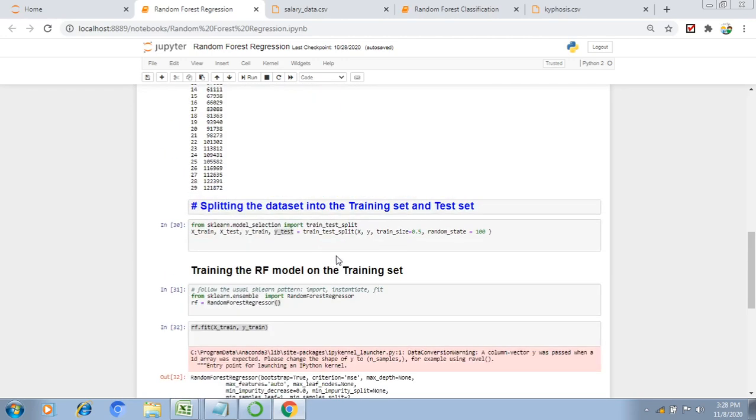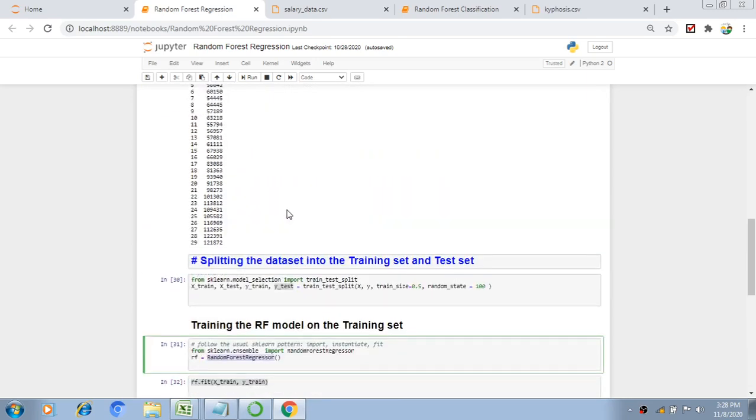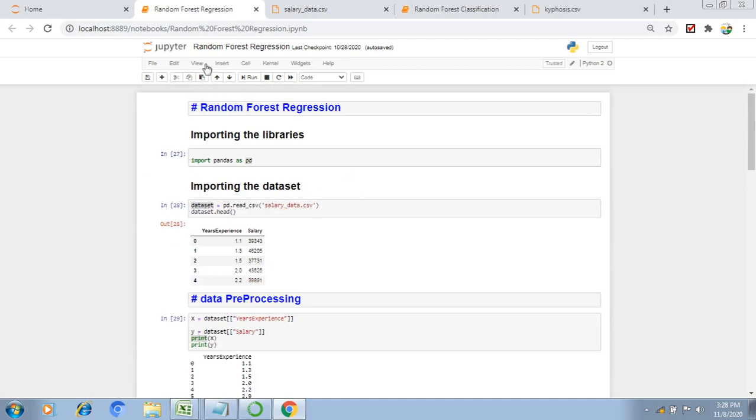That's why, without changing any hyperparameters in our model, we are getting maximum prediction. In the case of a decision tree, it is easy to overfit, but here we won't overfit the model. This random forest is very useful in real-time applications.